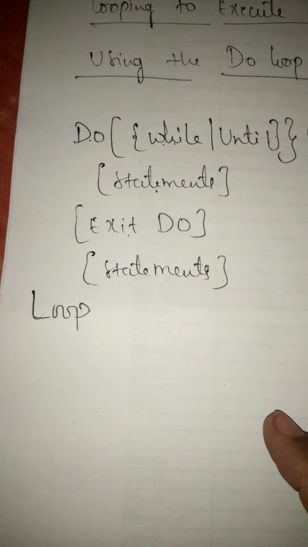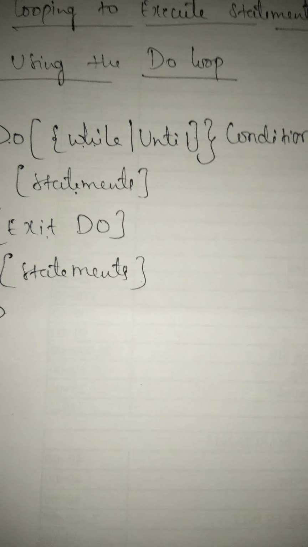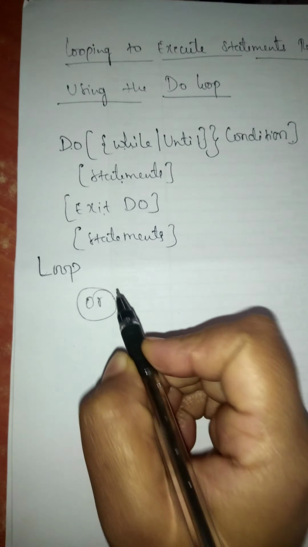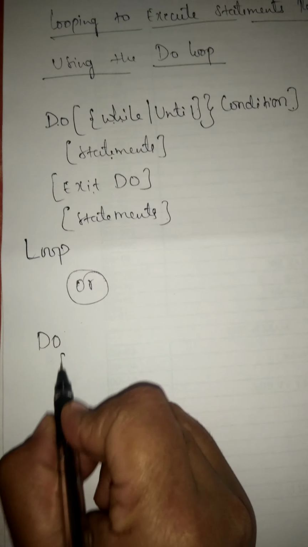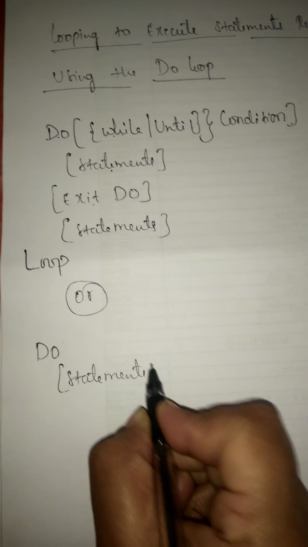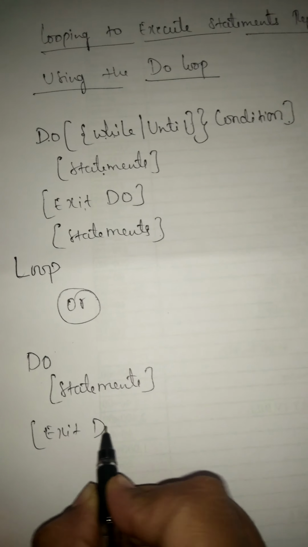Here you are going to write the keyword Loop. And while writing the Do loop, we have two versions. ನನಗೆ ಎರಡು version ಇದೆ. So this is the first version. Or we can write another version. First you are going to write the keyword Do, and here you are going to write the statements, and Exit Do.